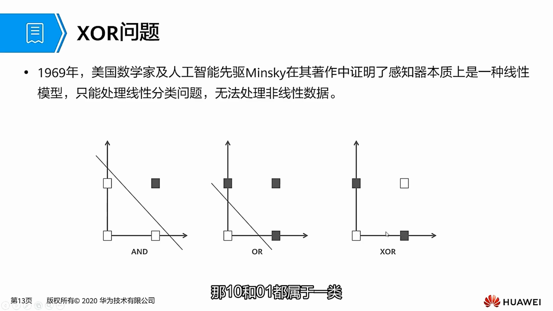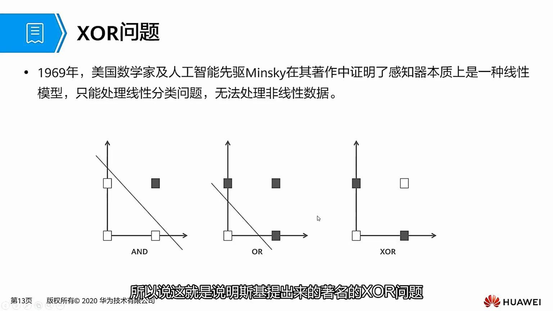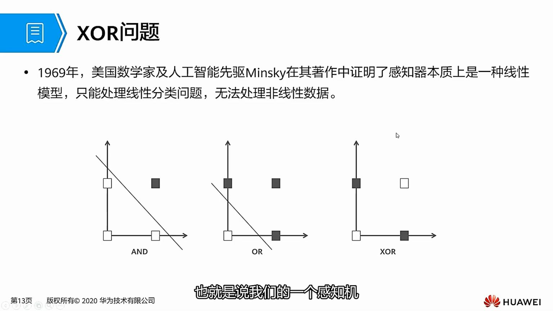What is the XOR problem? Both 0,0 and 1,1 are 0. Both 1,0 and 0,1 belong to the other category. A simple perceptron cannot separate them. Essentially, a perceptron is a linear model, and it can't handle such a non-linear problem. How should we proceed then? The simple perceptron cannot solve the XOR problem.